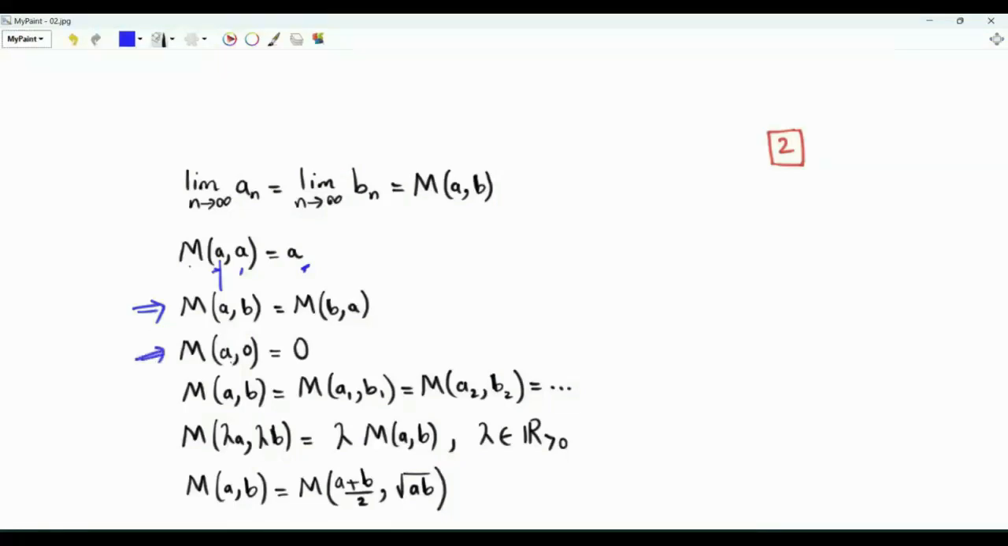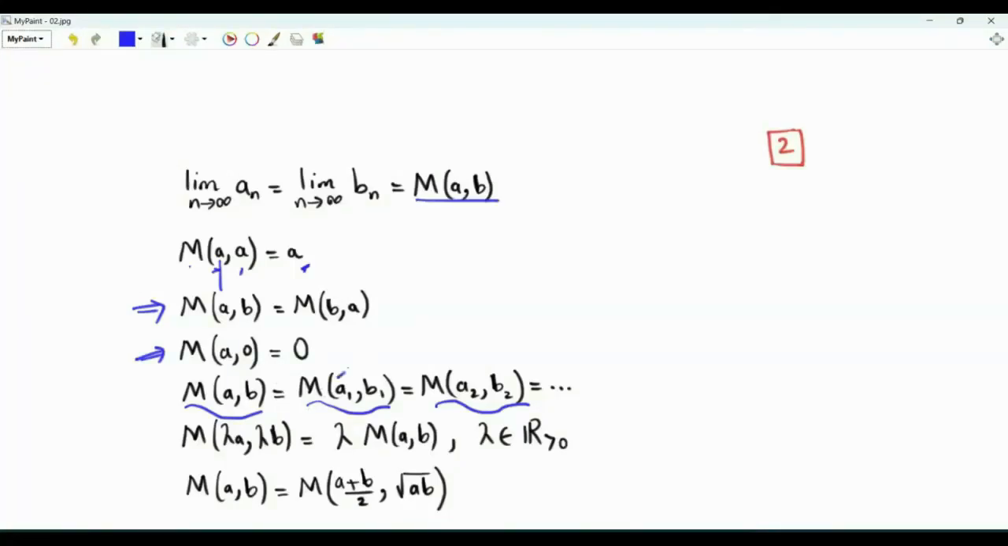I mainly talked about starting with two positive numbers. If we allow the smaller number to be 0, note that the geometric mean will be 0. So the b sequence will be the all 0 sequence, and sequence an will converge to 0. M of a comma b is m of a1 comma b1, is m of a2 comma b2, and so on. Starting from a and b, we converge to this limit here.